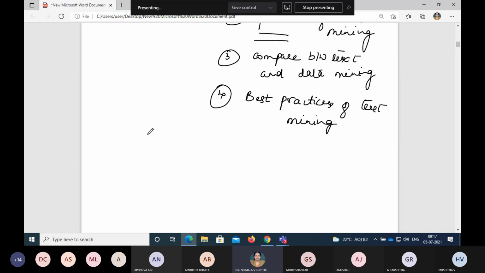So what is this text mining? Now the question mark. We need to understand. So many data mining techniques we started learning and many things we learned. Can anyone say what this text mining could be?